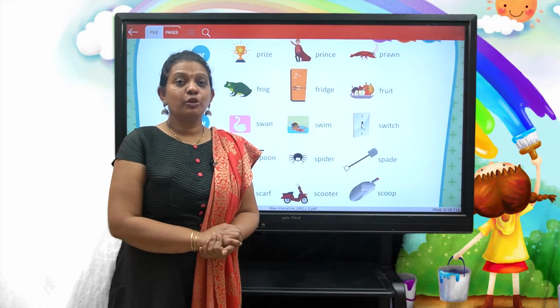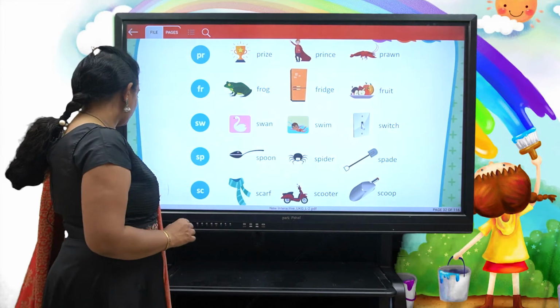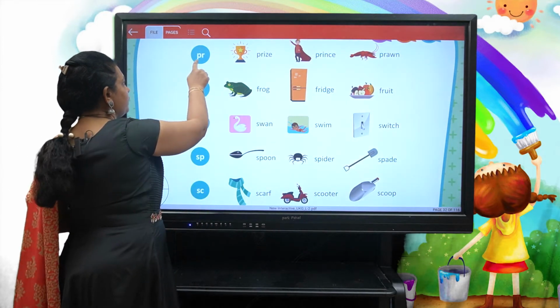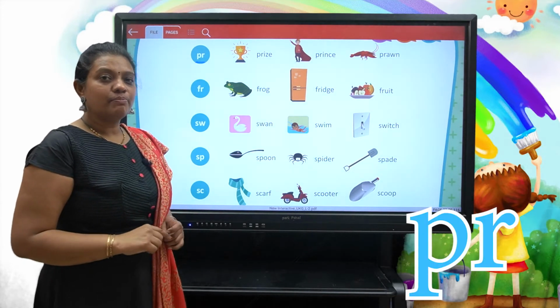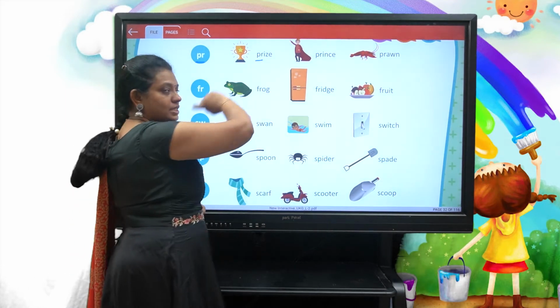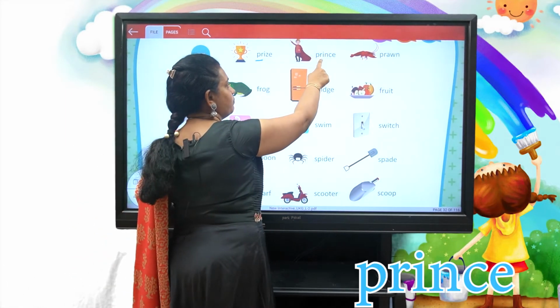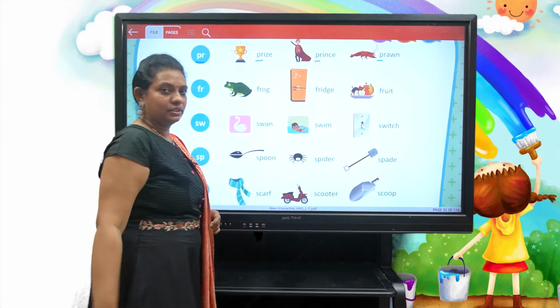Now let us see a few more examples for the consonant blends. See here, children, p, r. P, r together makes pr. Pr as in prize, pr as in prince, pr as in prawn.